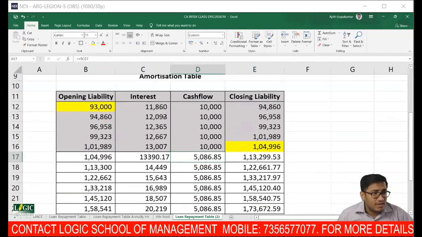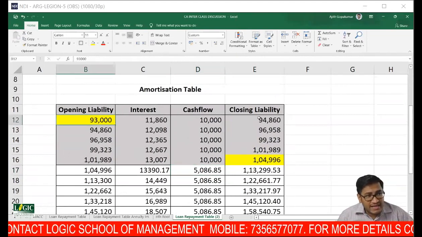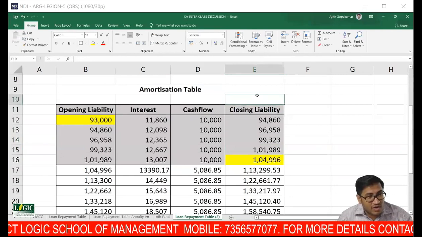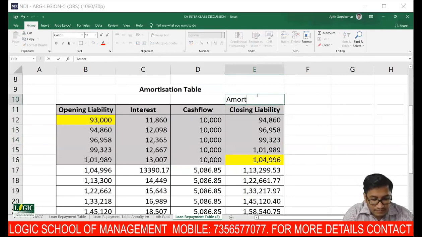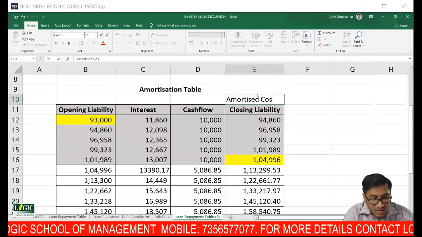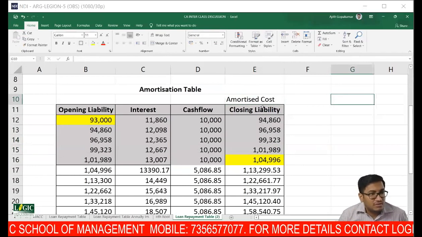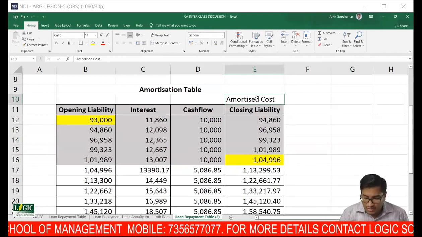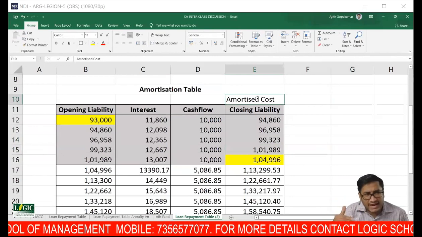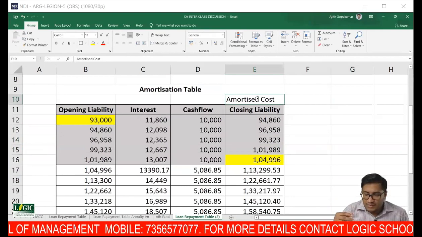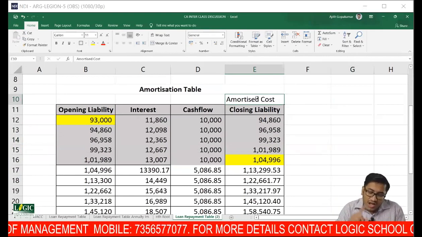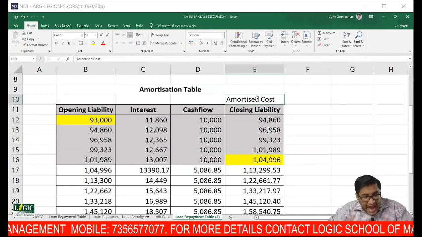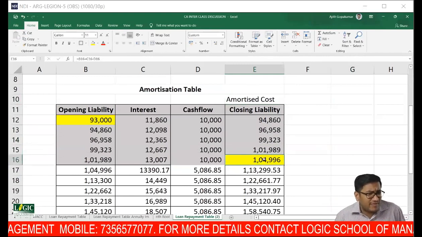This is the repayment opening liability. Each year it started increasing. And this is known as amortized cost. This closing balance is known as amortized cost. You are amortizing the cost of issuing that debentures. Whatever cost is getting slowly added, because there are various costs. Discount is a cost, premium is a cost, issue cost is there. All those things getting added to your burden, and finally you have to repay 105.